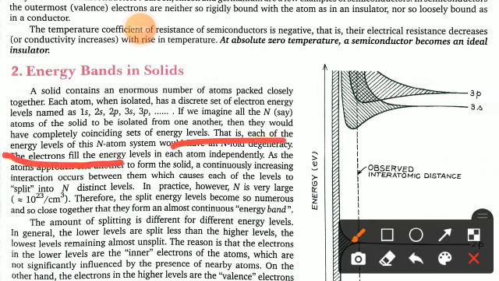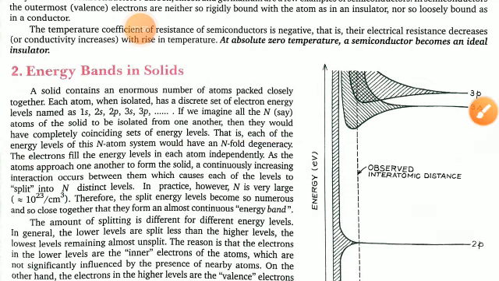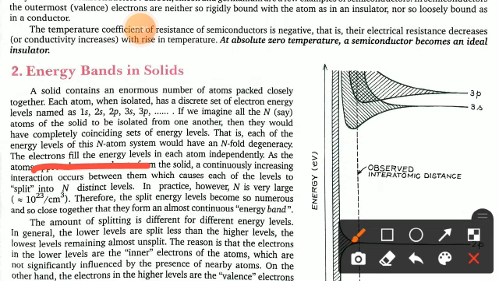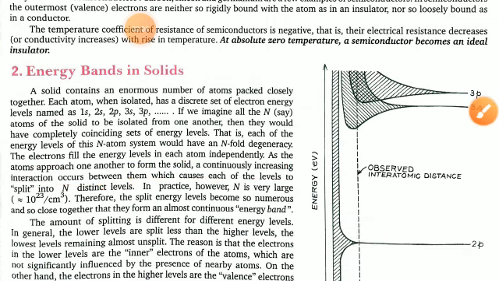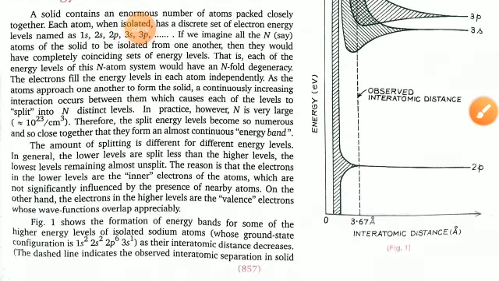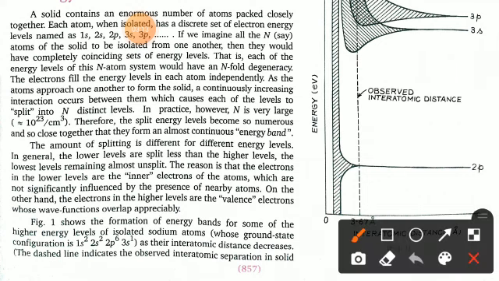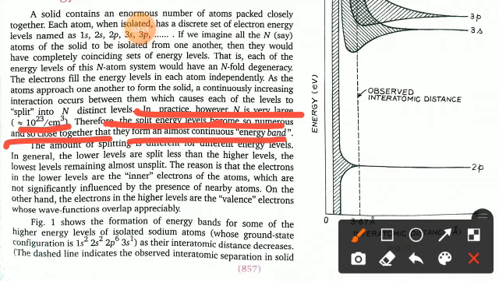The electrons fill the energy levels in each atom independently. As the atoms approach one another to form the solid, a continuously increasing interaction occurs between them, which causes each level to split into N distinct levels. In practice, N is very large, about 10 to the power 23 per cubic centimeter. Therefore, the split energy levels become so numerous and so close together that they form almost continuous energy bands. You can see these are the energy bands.